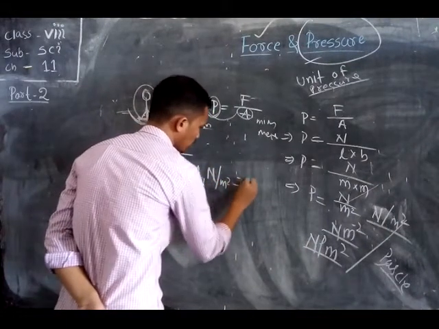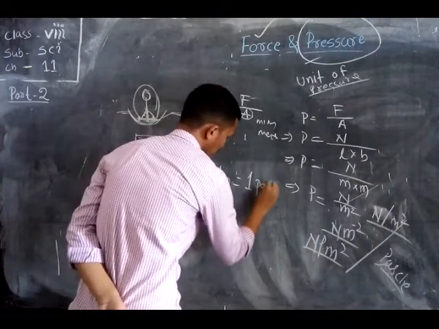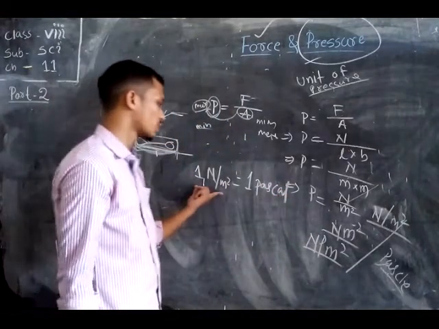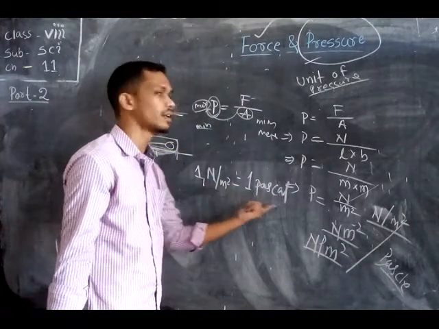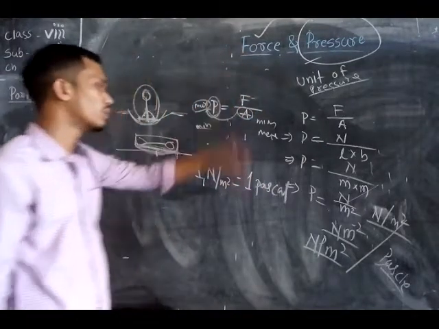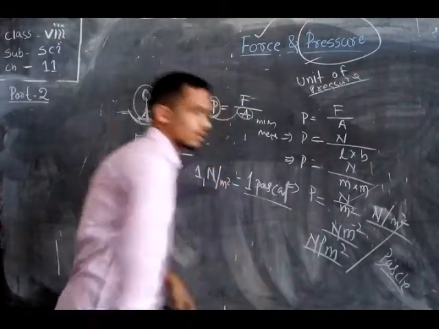Here, 1 Newton per meter square is equal to 1 Pascal. So 1 Newton per meter square is also called 1 Pascal. So what will be the unit of pressure? The unit of pressure is the Pascal. Okay, students?